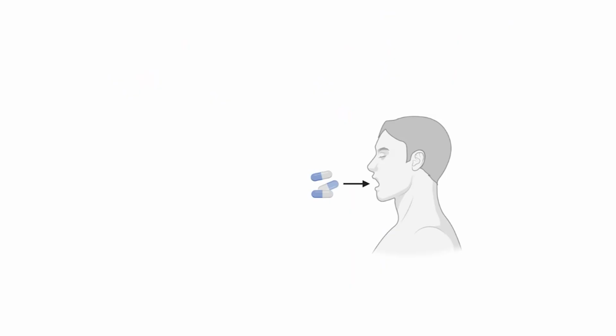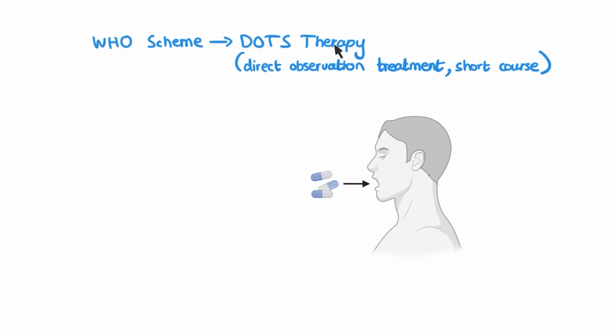Seeing that these resistant strains of TB can be so troublesome, we need a way to make sure that people take their medicines for the entire duration of their course. In line with that, the World Health Organization, or WHO for short, promotes a scheme to make sure that all the patients take their medicines for the entire 6 months, 9 months, whatever it may be, that they have been prescribed them. This scheme is called DOTS therapy, or direct observation treatment short course.